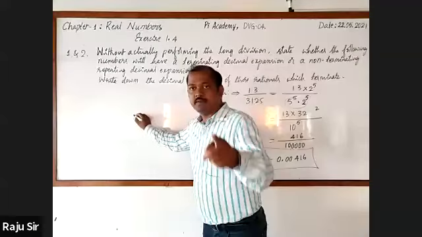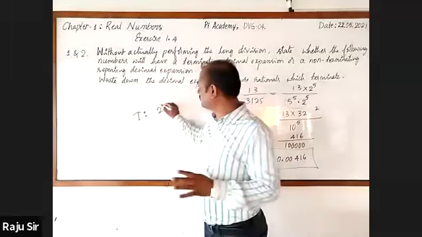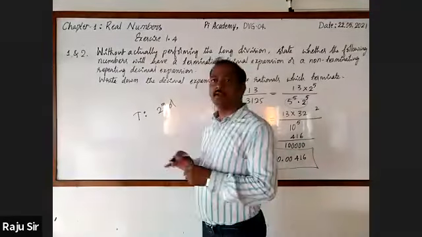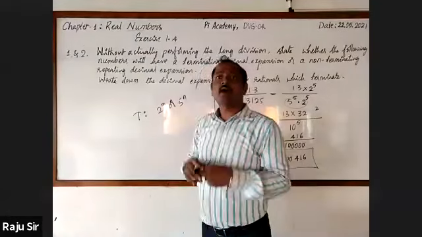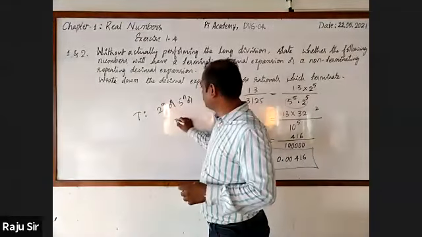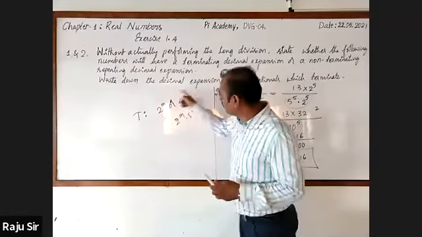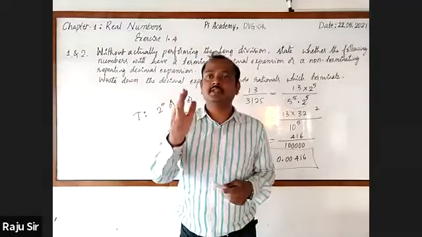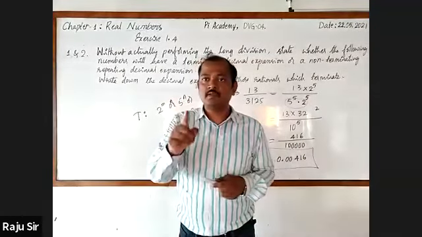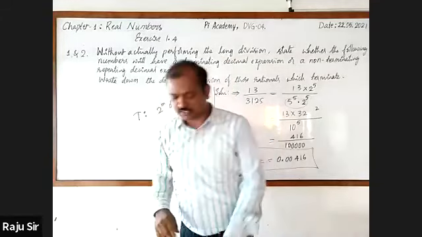Very simple. For terminating, either there must be only 2 raised to the power n, or there will be 5 raised to the power n, or both may be there: 2 raised to the power m into 5 raised to the power n. If any one of these 3 conditions holds good, then we can say that it terminates. Clear? Yes, sir.